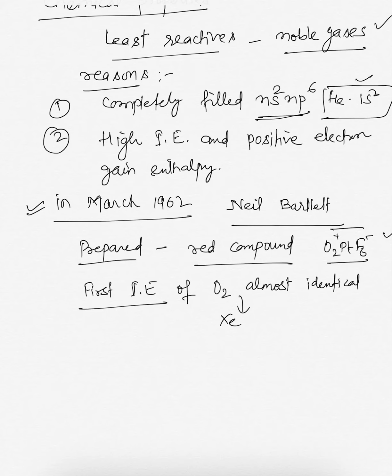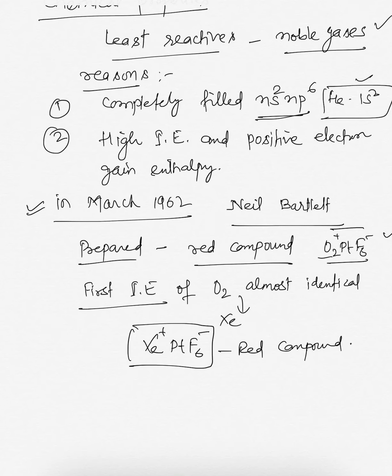So he made efforts to prepare the same type of compound with xenon, and he was successful in preparing another red compound, Xe+ PtF6-. He replaced O2 with xenon. Why?